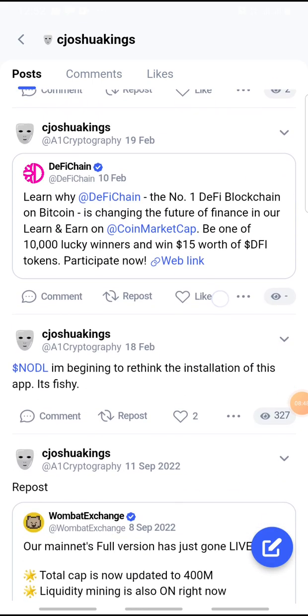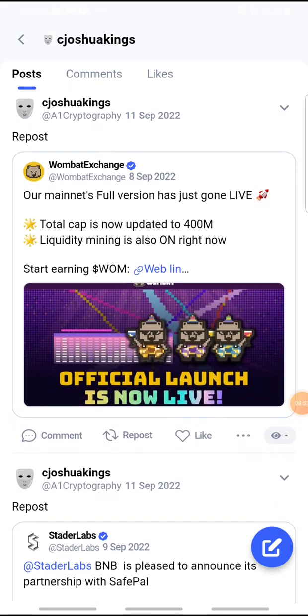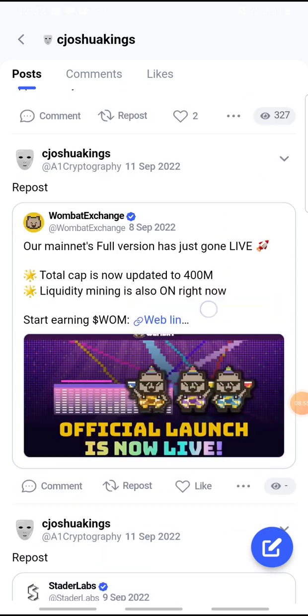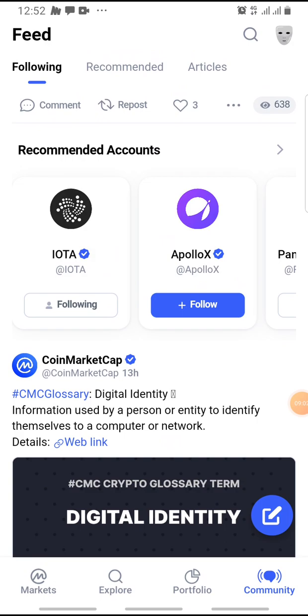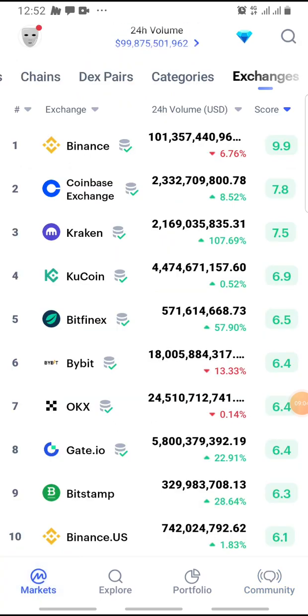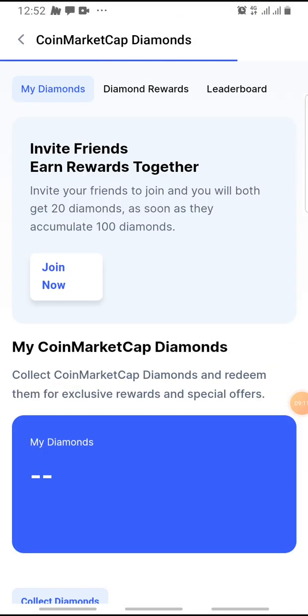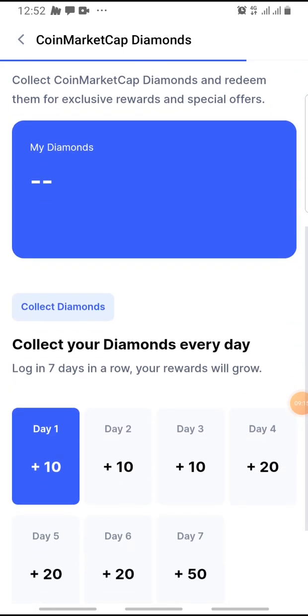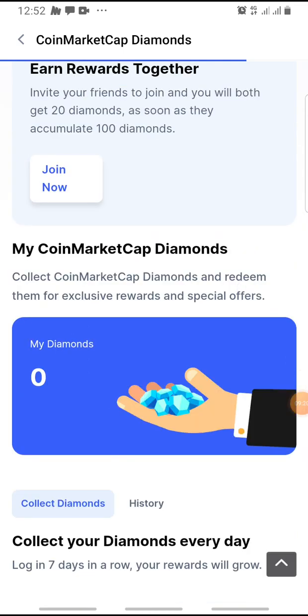These are some communities and some quests that I had to do, to make a post and repost some of them for airdrop actions. If you come over here, this is the home page. Right here at the top is where you get to collect your daily CoinMarketCap diamonds. Once it loads, I'm just going to show you how many diamonds I have claimed and what you have to do to claim these diamonds.